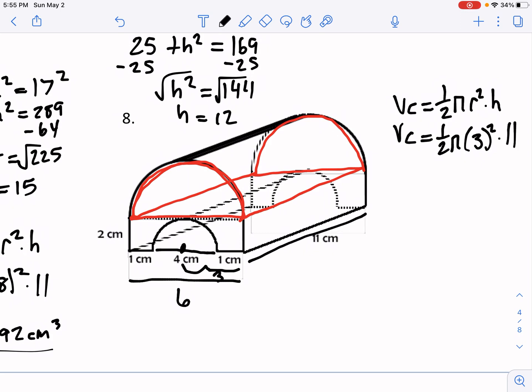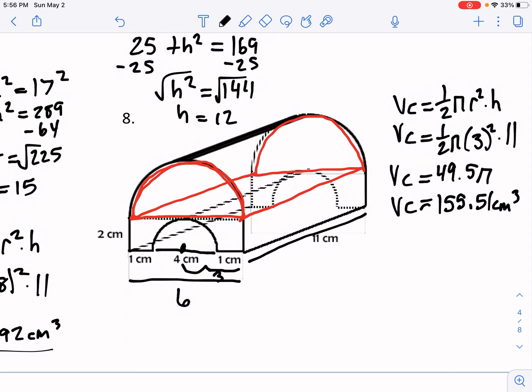Okay, so now we can multiply that into our calculator: 1/2 times pi times 3 squared, which is 9, times 11. So we get 49.5 times pi, and then in 2 decimal places, we get 155.51 centimeters cubed. Looking at our semicircles as our bases, which creates our half cylinder, that's what we're going to get for the volume of that section.